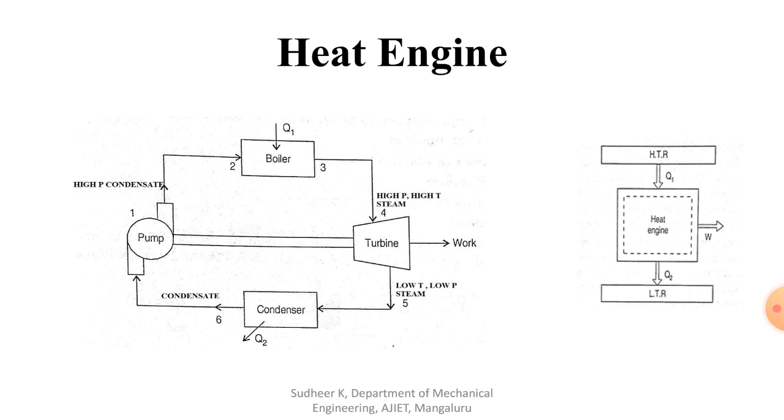That's why whatever the efficiency, you cannot achieve 100%. That is the restriction of the first law of thermodynamics. During the process there will always be some loss of energy, and that is one of the limitations of the first law.